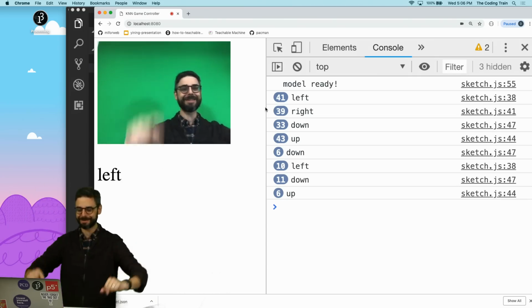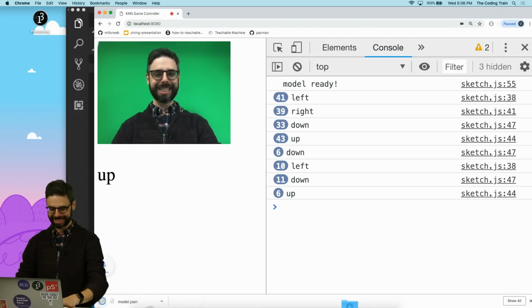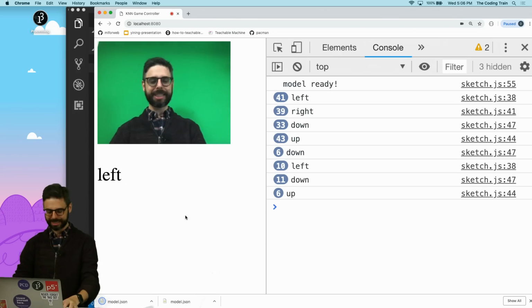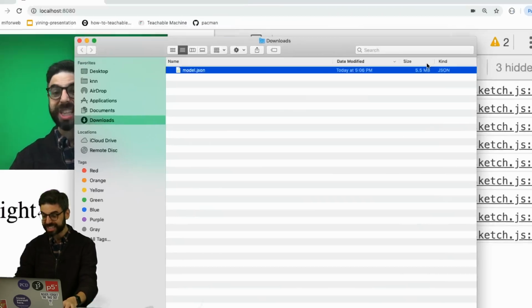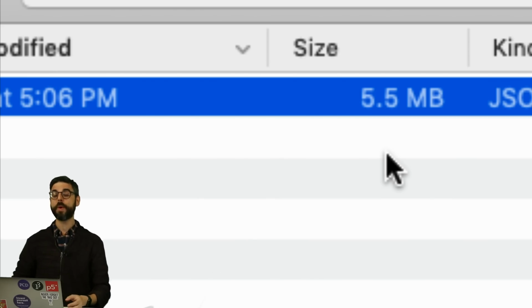Let's now save the model. So I'm going to press S, and the model is saving. I am going to go to the downloads folder. I'm going to take a look at it. Now look at this. This is actually 5.5 megabytes.